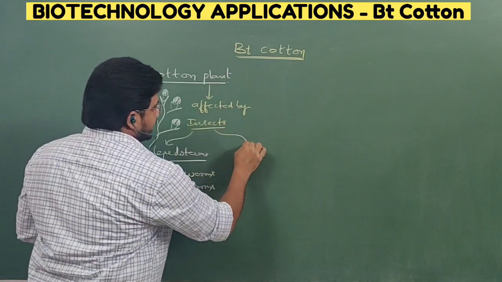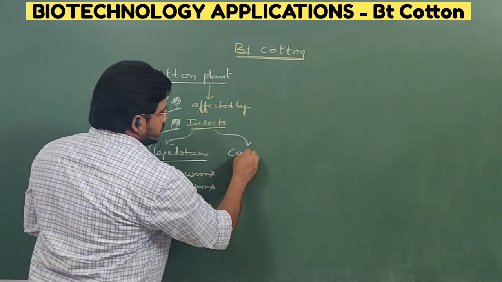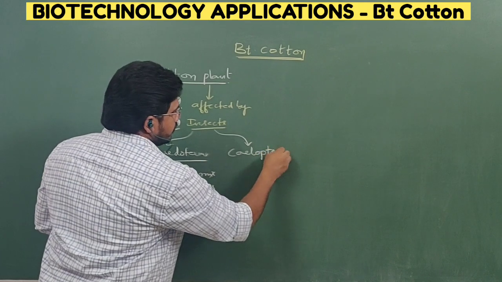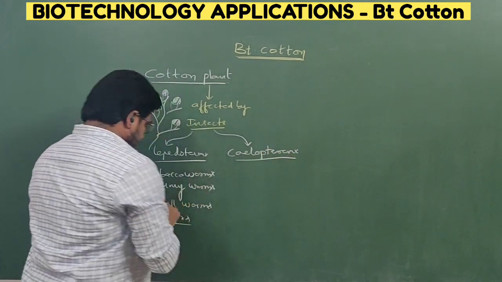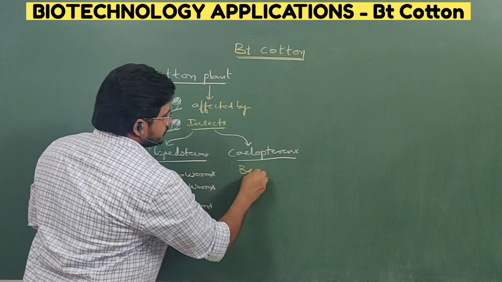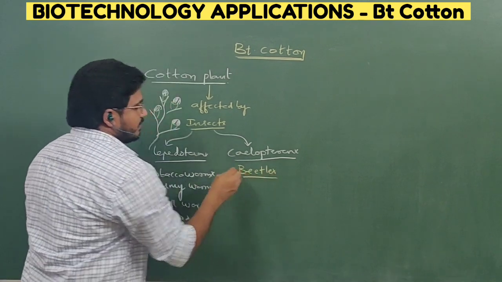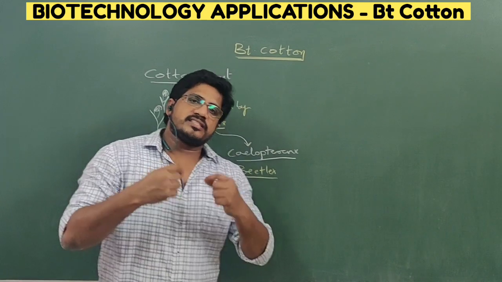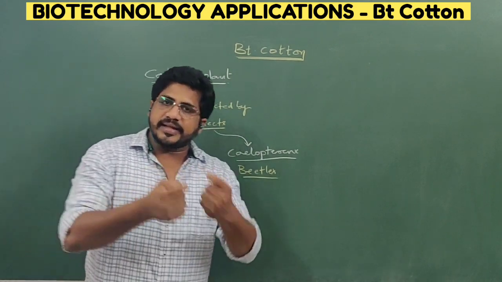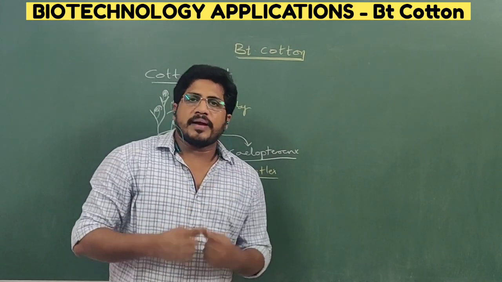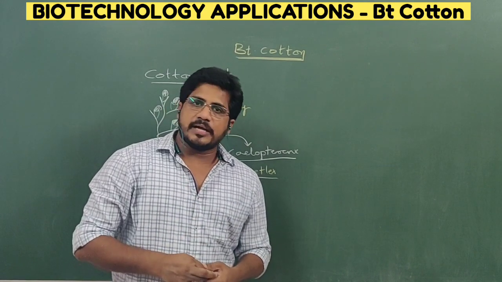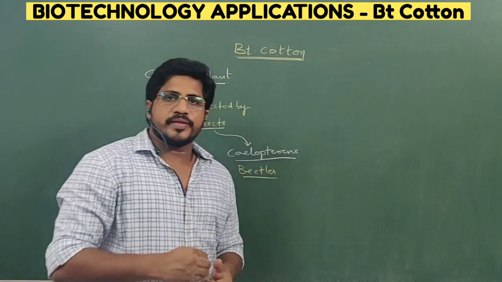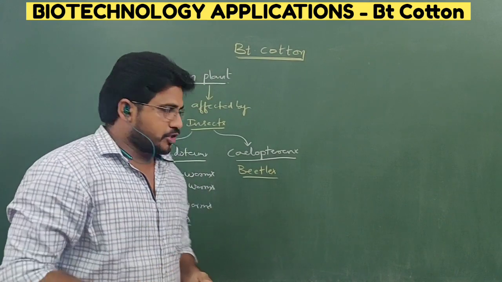And in another category of insects, Coleopterans, beetles come over there. Generally you have an idea, red color, green color beetles will be there. As these beetles make such a crop their habitat, they damage the different plant parts and it leads to less yield or zero production.